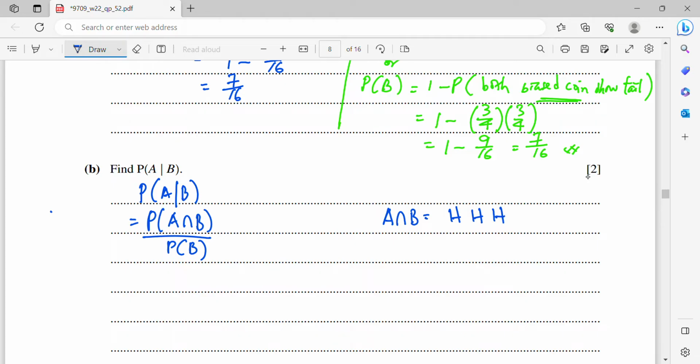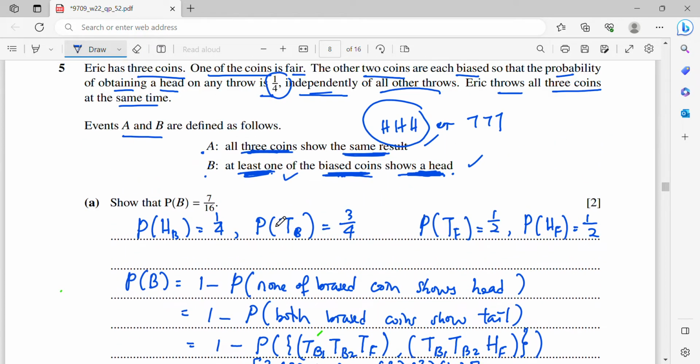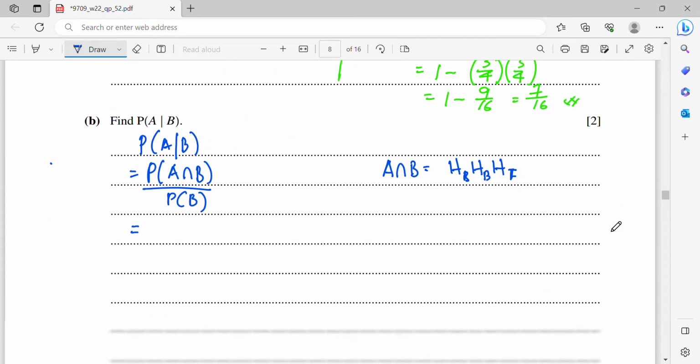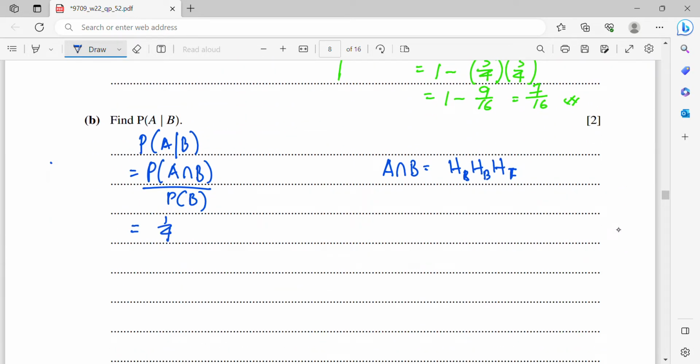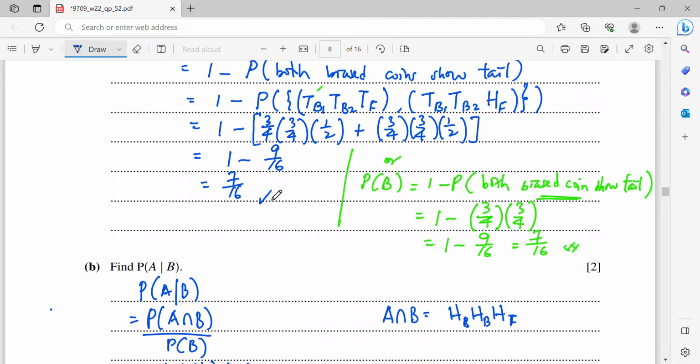When all H, it will be biased, biased, and fair. Both biased coins show head and the fair coin also shows head. The probability of a biased coin showing head is basically 1/4. So here I will write 1/4 to the power 2, or you can just write 1/4 times 1/4. Then the fair coin shows head is half. Then over P(B), which you get from the previous part, 7/16.